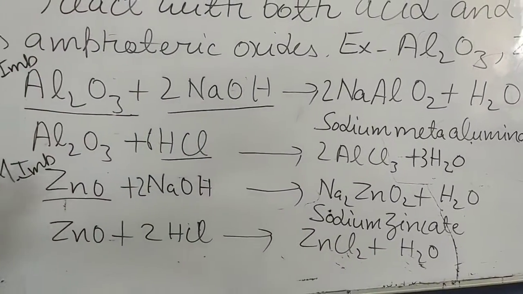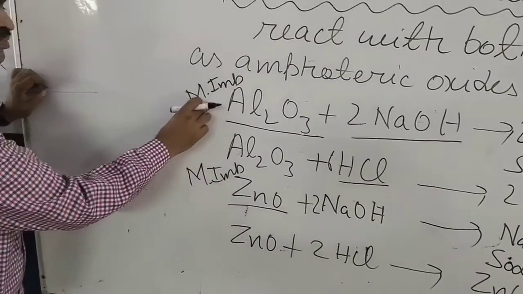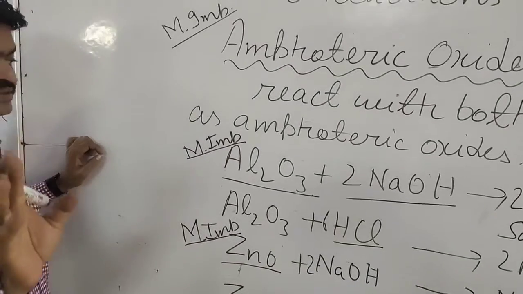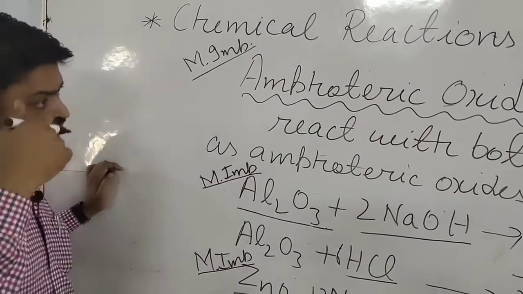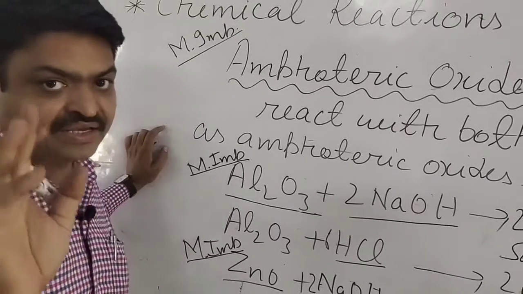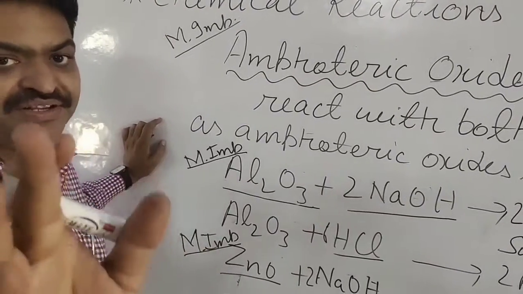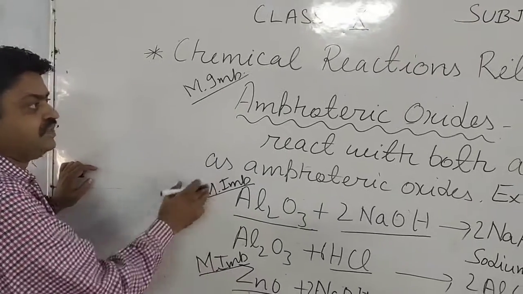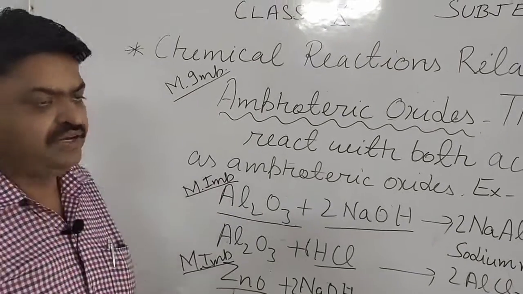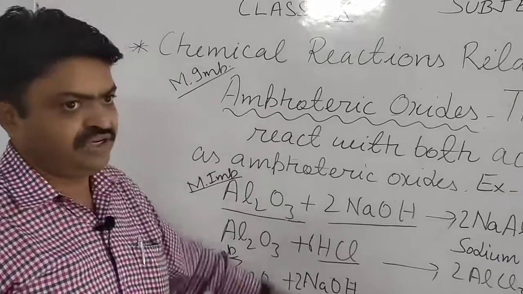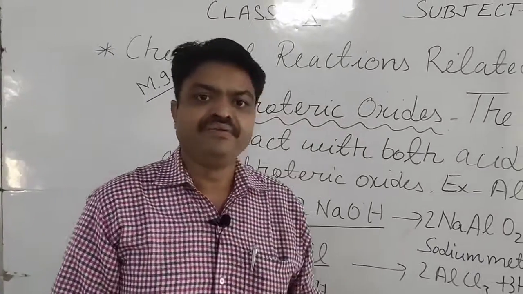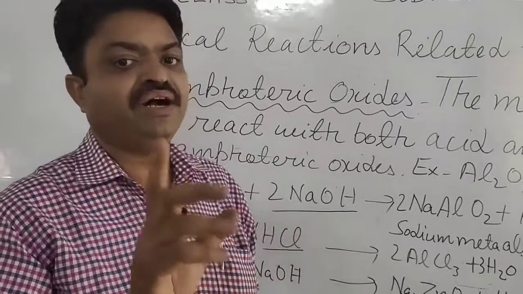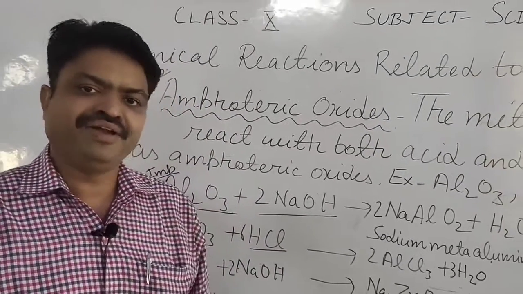So these two reactions are most important, student, because these are exceptions, and as I have told you, all the exceptions are important in CBSE, so you will learn these reactions, and you will also learn the definition of amphoteric oxide. In the next segment we will discuss the reaction of metals with water, student. So thank you very much.